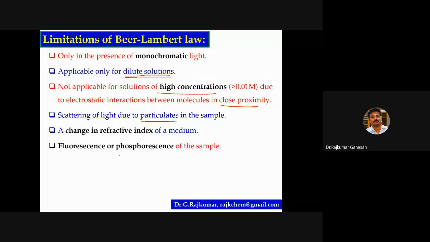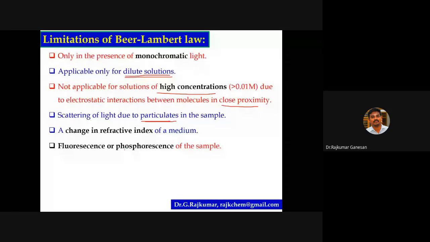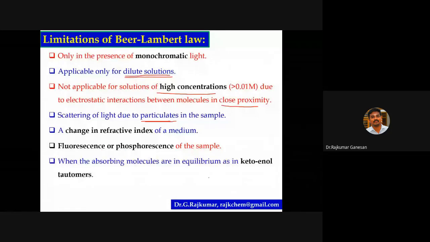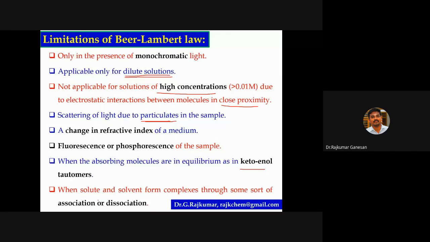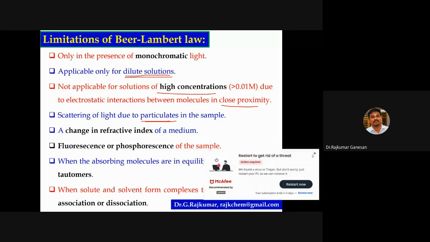And also if there is any fluorescence or phosphorescence in your sample, or when the absorbing molecules are in equilibrium, that is, if there is any keto-enol tautomerism, then this Beer-Lambert law will not obey. And also, if there are solute-solvent interactions, there may be the possibility of formation of a complex through association or dissociation, then this will not obey. Okay, these are the limitations of the Beer-Lambert law.